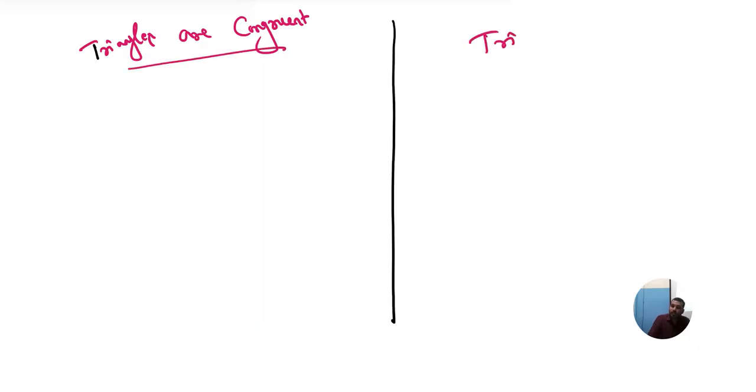In first case, I am going to mention, make a note, triangles are congruent. Here I am going to say triangles are similar. Now, how we can say triangles are congruent, and then how we can tell the triangles are similar.